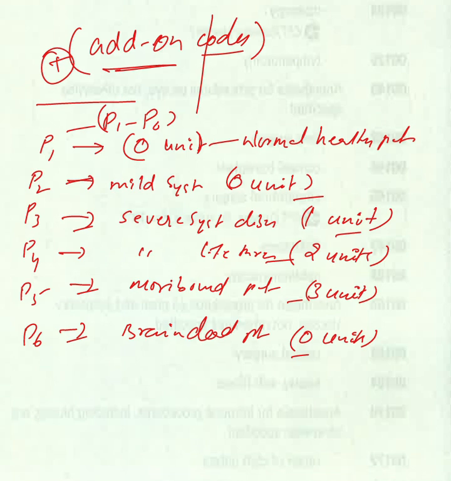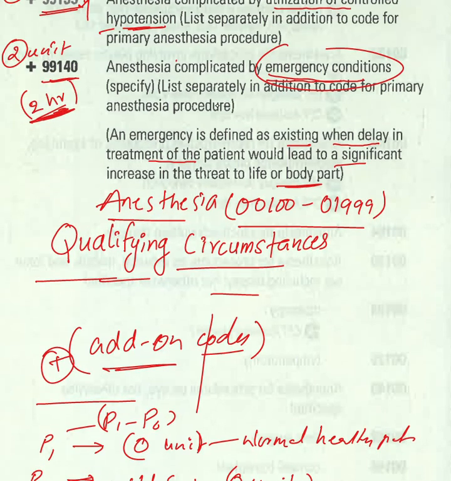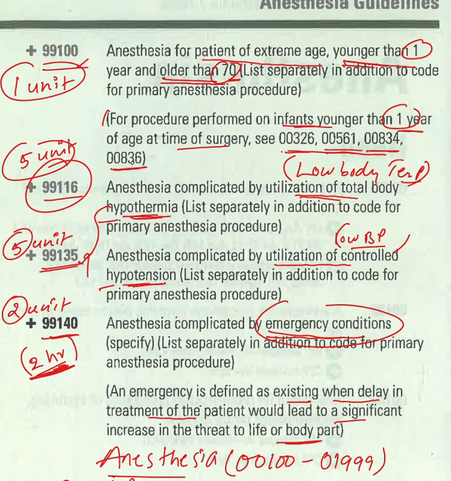And base units for qualifying circumstances, what are they? 99100 for age younger than 1 year or greater than 70 years, base unit is 1 unit. And for a hypothermic patient, base unit 5 units, hypotension patient, base unit 5 units, and emergency conditions, base unit 2 units. Okay, these things you have to remember.